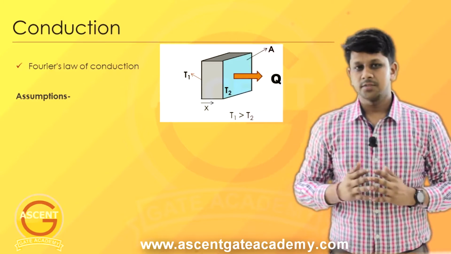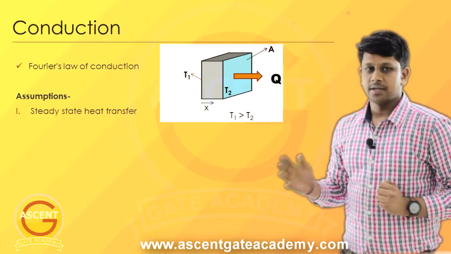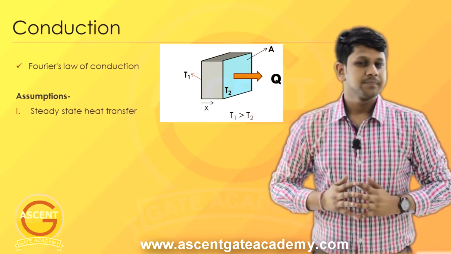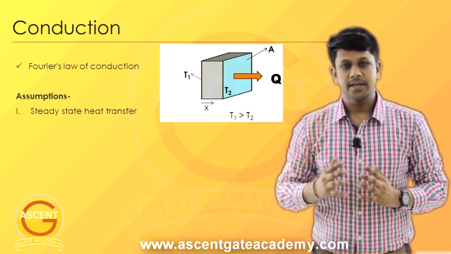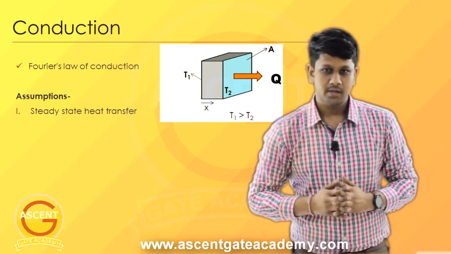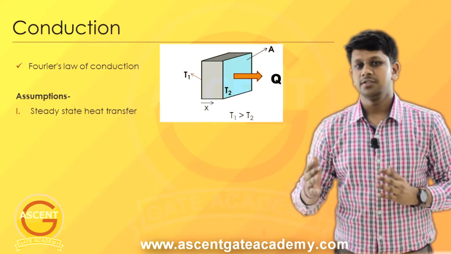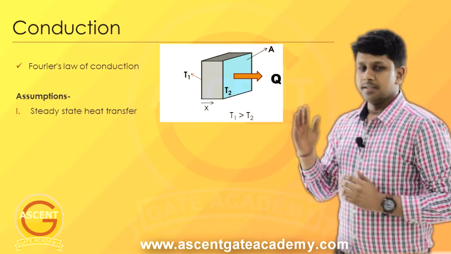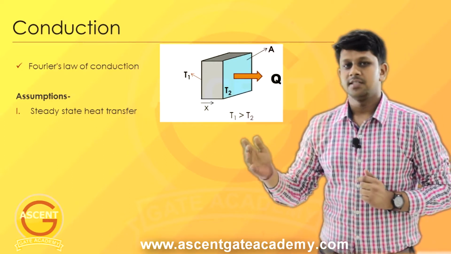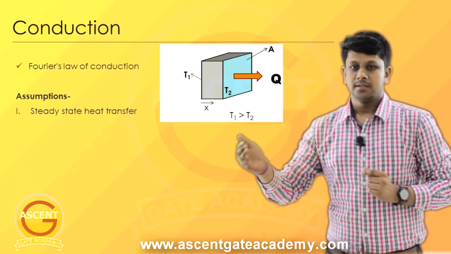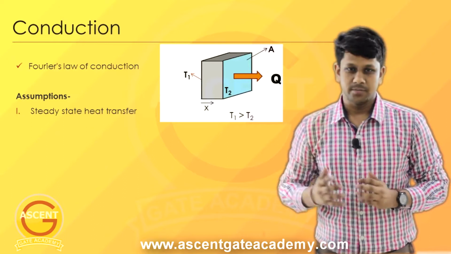So the first assumption is steady state heat transfer. Steady state heat transfer means the thermal properties like temperature do not change with respect to time, but this temperature can change with respect to location. For example, in this slab the left face is maintained at T1 temperature, which is a higher temperature, and the right face is maintained at T2 temperature.